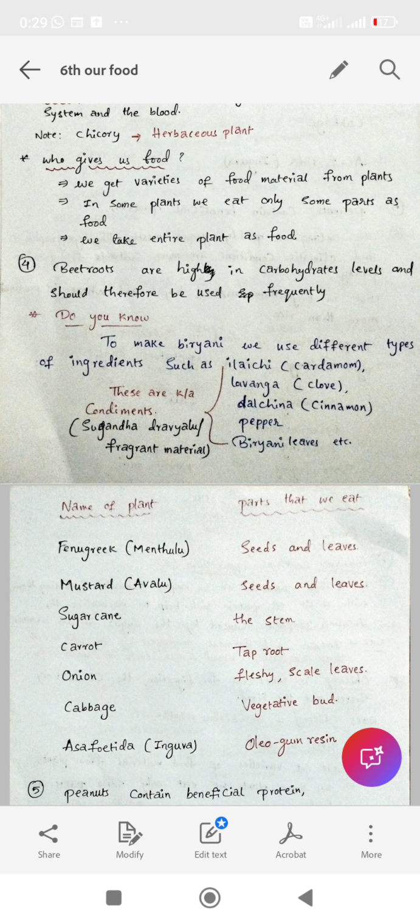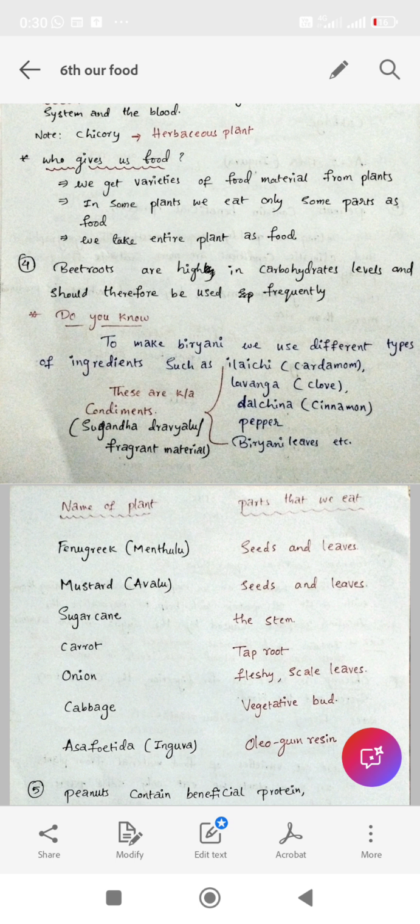Here the fourth point, beetroots. Beetroots are high in carbohydrate levels. That's why they use beetroot frequently. So beetroot has a high carbohydrate level. Here carbohydrate means nothing but starch.